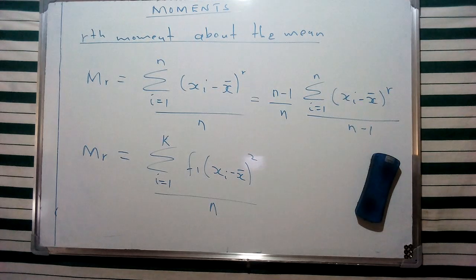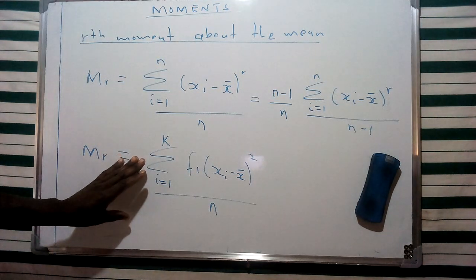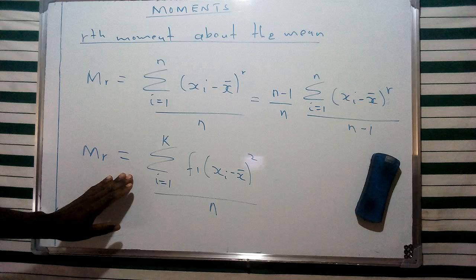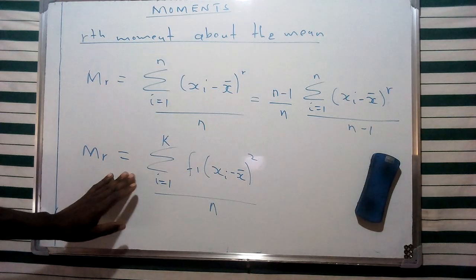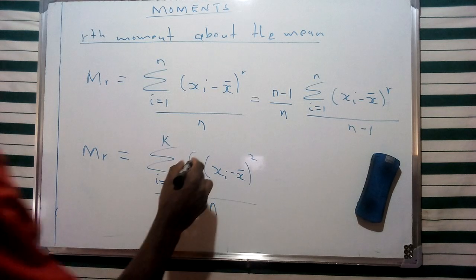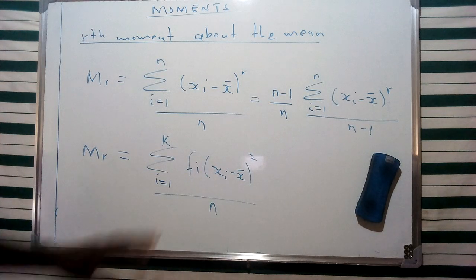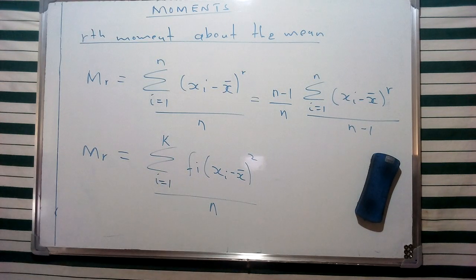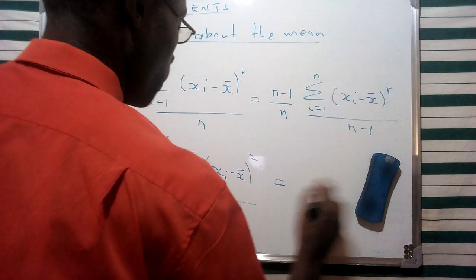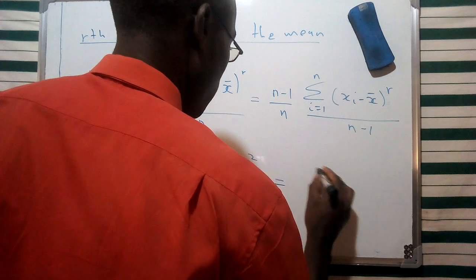If we look at the arithmetic moment about the mean for the frequency distribution, this gives us the concept of population variance, which we had discussed in our previous video.